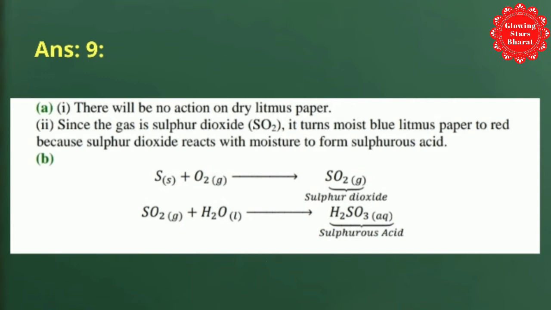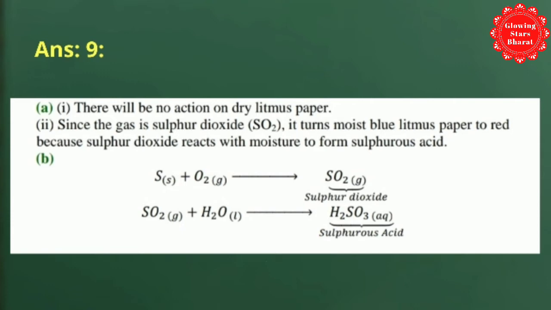Answer 9A, first, there will be no action on dry litmus paper. And second, since the gas is sulfur dioxide, it turns moist blue litmus paper to red because sulfur dioxide reacts with moisture to form sulfurous acid. And answer B, reaction: sulfur reacts with O2 to give sulfur dioxide, and SO2 reacts with H2O to give sulfurous acid.